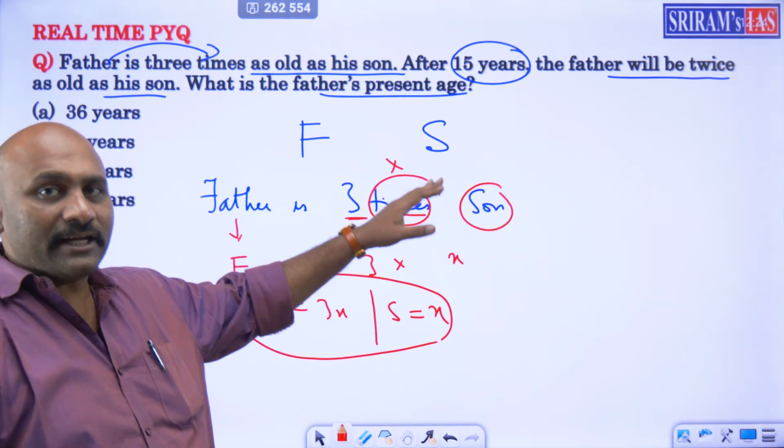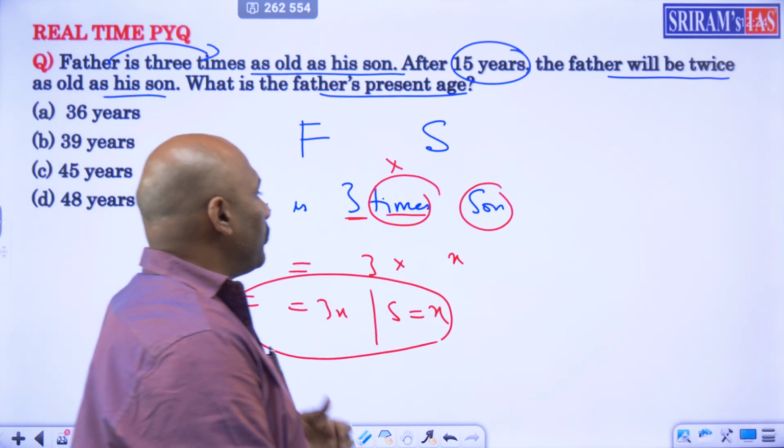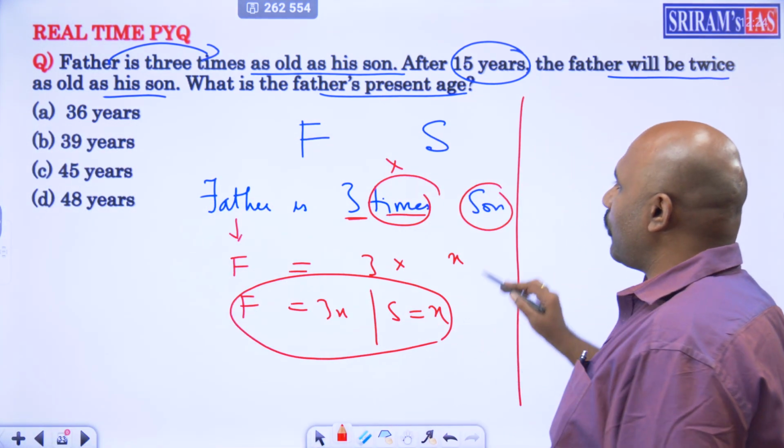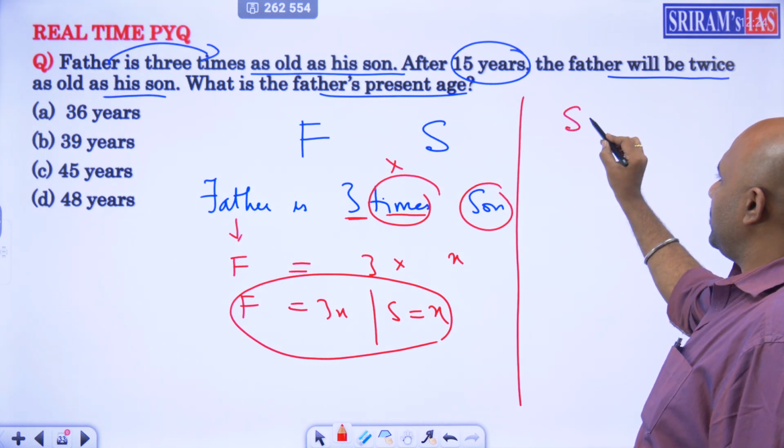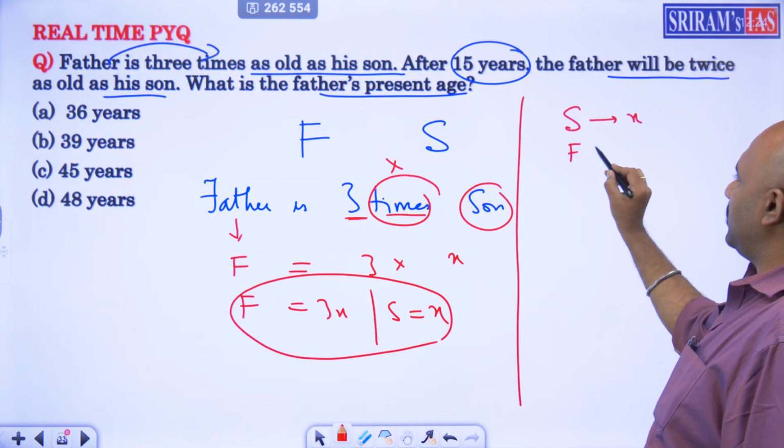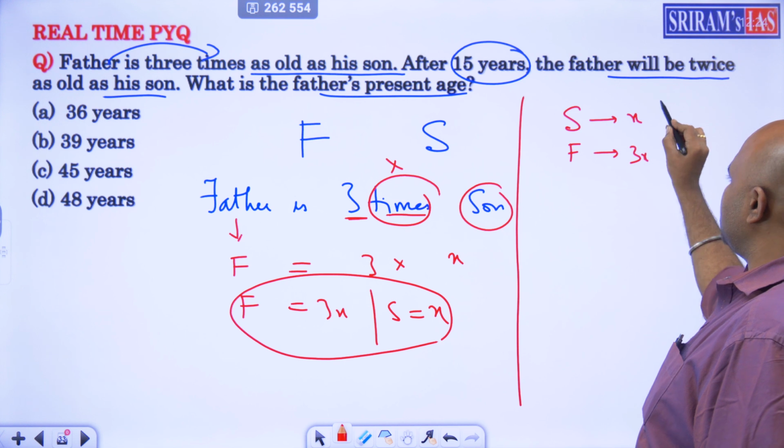So father is 3 times the son. So finally I have got that son is x, father is 3x. This is present.